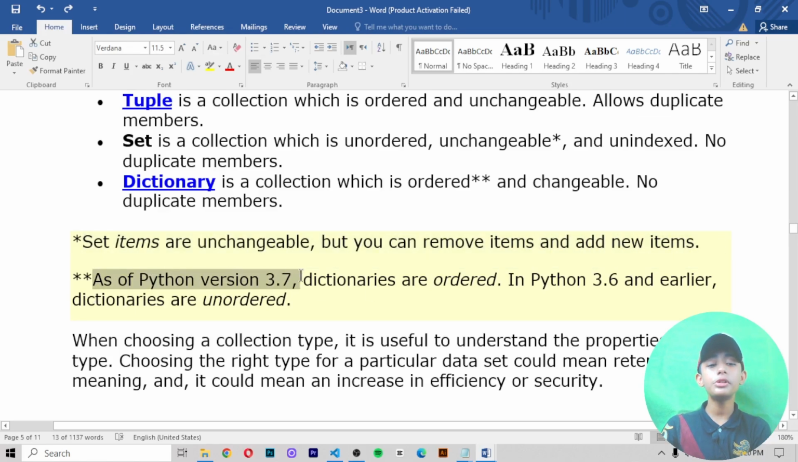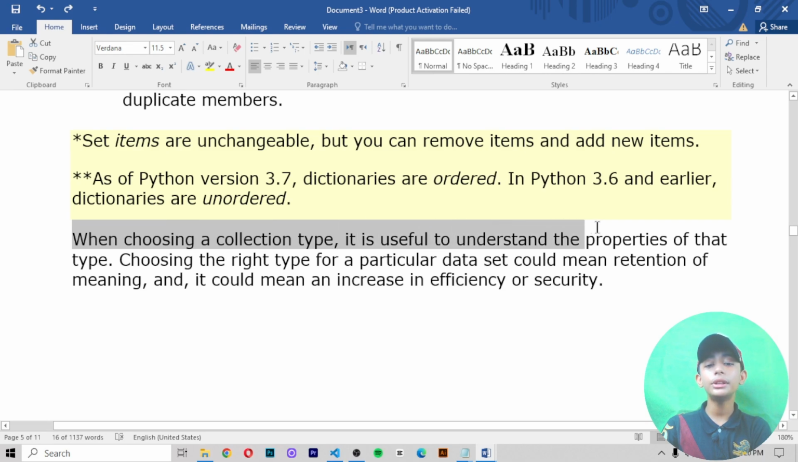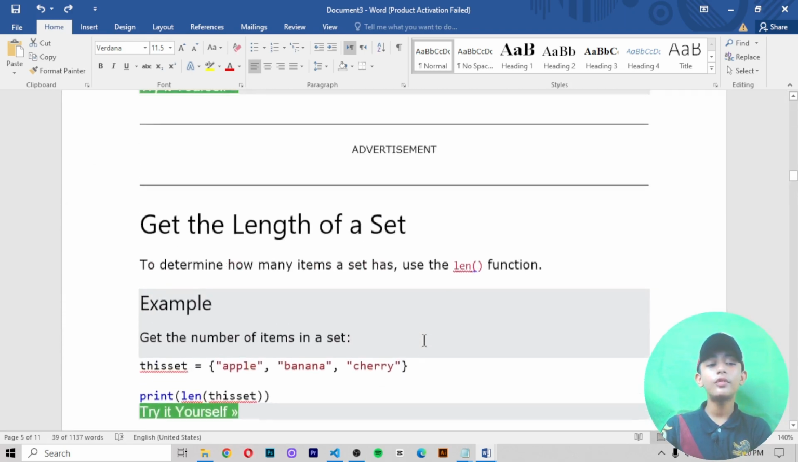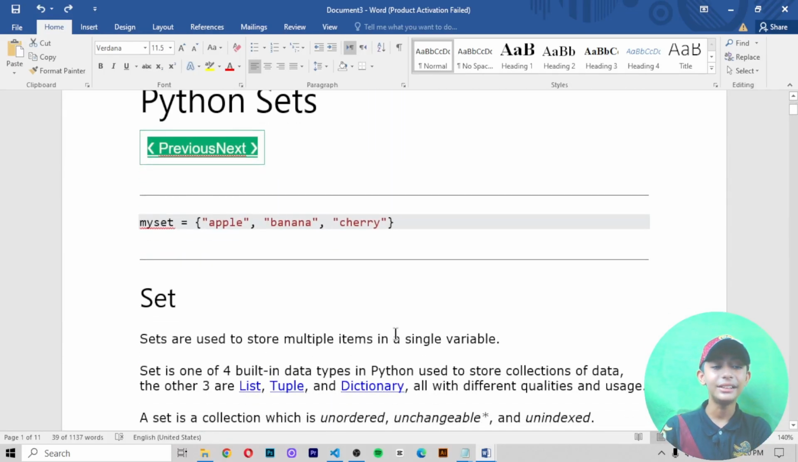As of Python version 3.7, dictionaries are ordered. In Python 3.6 and earlier, dictionaries are unordered. When choosing a collection type, it is useful to understand the properties of that type. Choosing the right type for a particular data set could mean retention of meaning, and it could mean an increase in efficiency or security. So this is our first video of the set series, and there are 4 built-in collection data types: list, tuple, set and dictionary. I hope your concept is now clear.